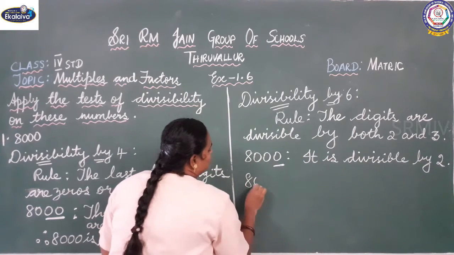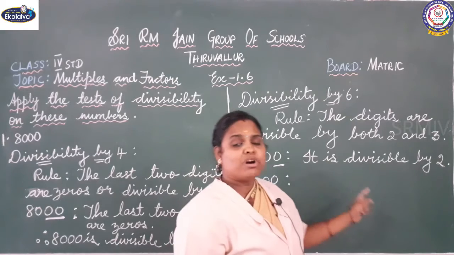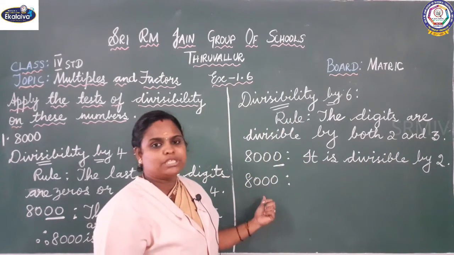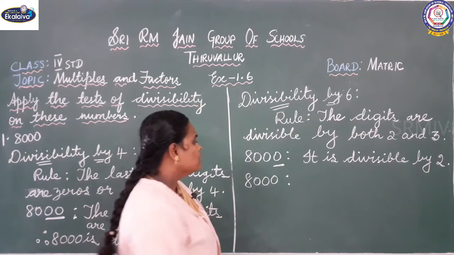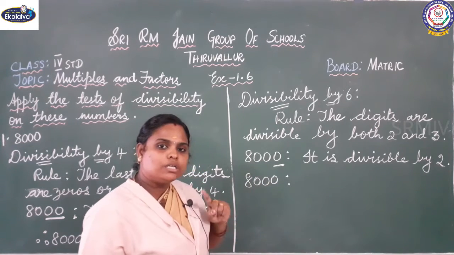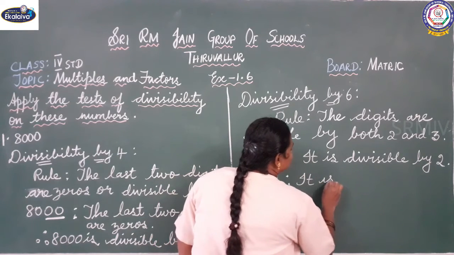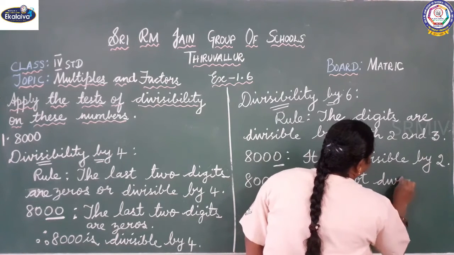Next, for 3, what is the divisibility rule for 3? The sum of the digits. Sum means we are going to add. So 8 plus 0 plus 0 plus 0 is 8. So 8 is not divisible by 3. So therefore 8000 is not divisible by 3.